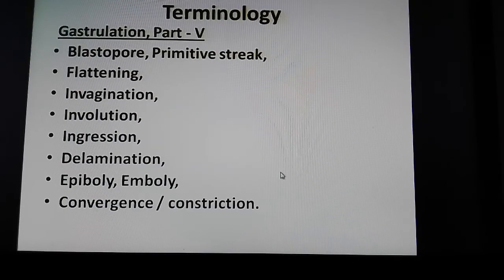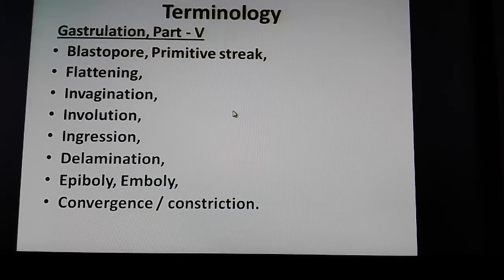And in addition to that, we will be explaining some of the important terminologies under gastrulation: blastopore, primitive streak, flattening, invagination, involution, ingression, delamination, epiboly, emboly, convergence, all those titles that would explain the different events of gastrulation.